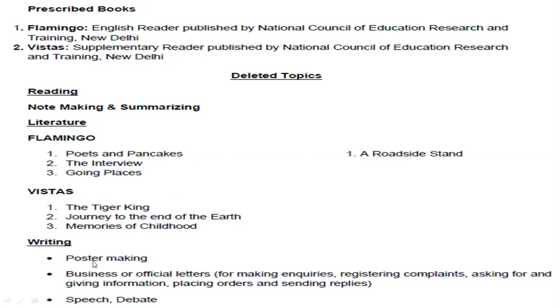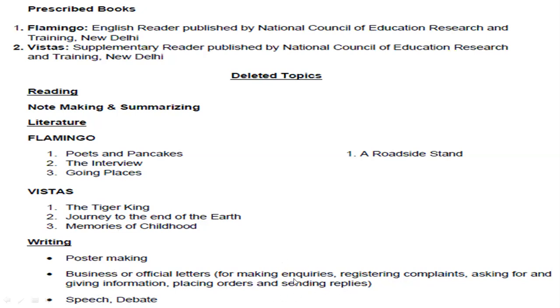Now come to the writing section. Poster making is deleted from your syllabus. Secondly, business or official letters were coming for making inquiry. Inquiry letters are deleted, and complaint letters are deleted too. So which types of letters are deleted?